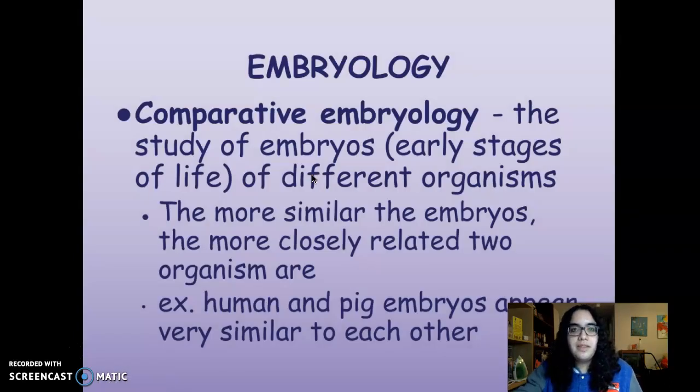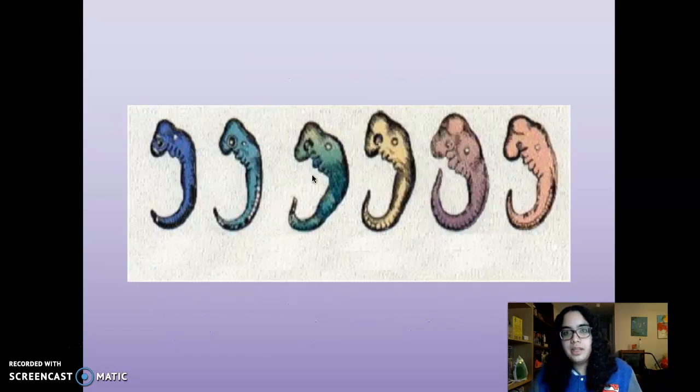Our next piece of evidence is embryology. Comparative embryology is the study of embryos, which are the early stages of life of different organisms. The more similar the embryos are, the more closely related those two organisms are. For example, human and pig embryos appear very similar to each other.